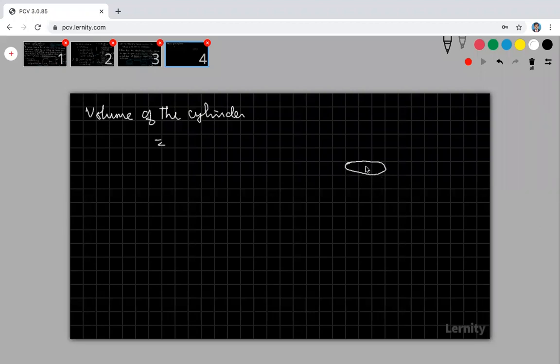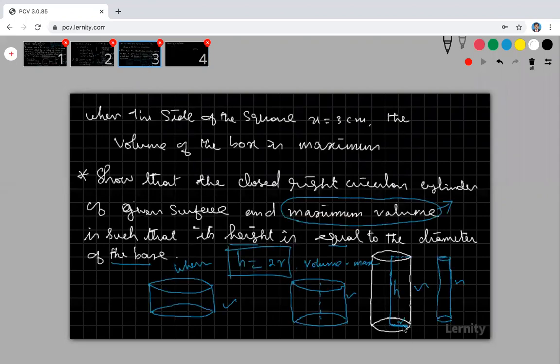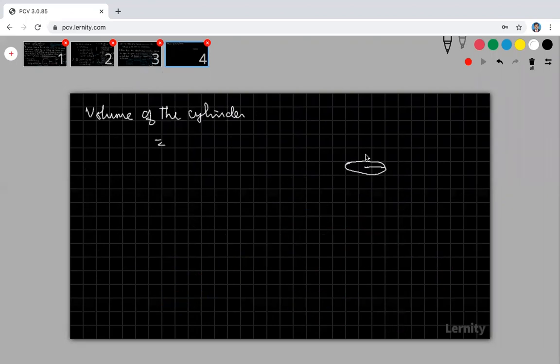This is a circle, I am considering only the cylinder base. This is my radius. What is the area of this circle? Pi r square.